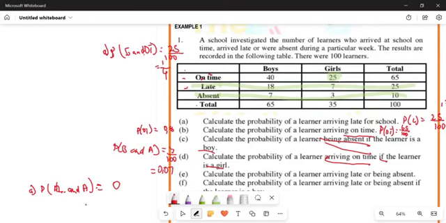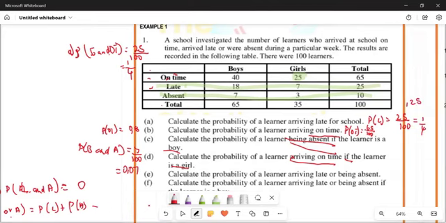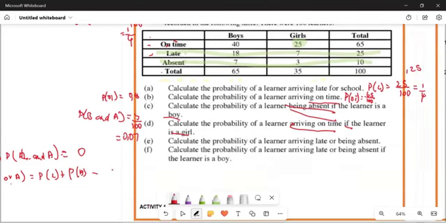So we are looking for or. We have a formula for calculating or. What does the formula say? The probability of being late or absent is going to be given by the probability of being late plus the probability of being absent, minus the probability of being late and absent. We know this one, the probability of being late and absent.